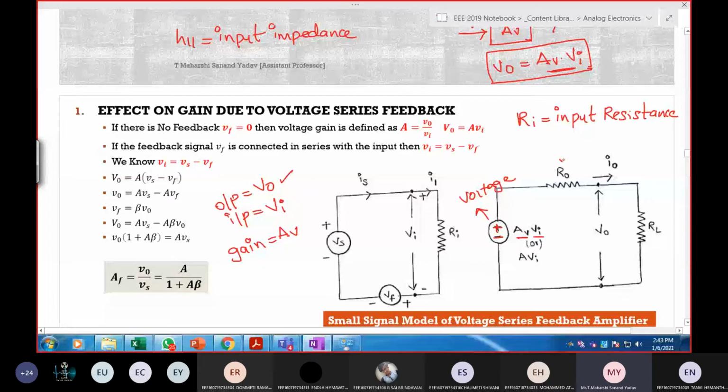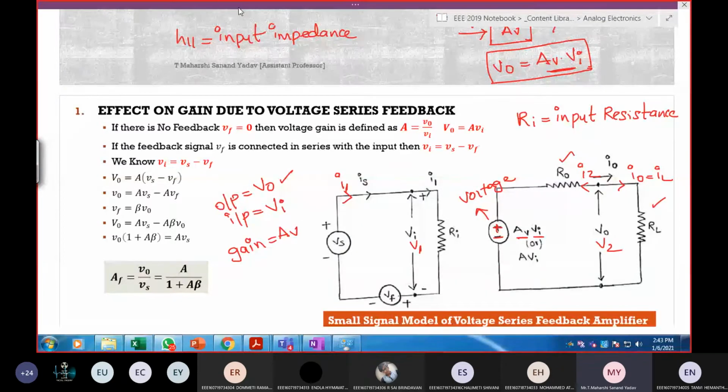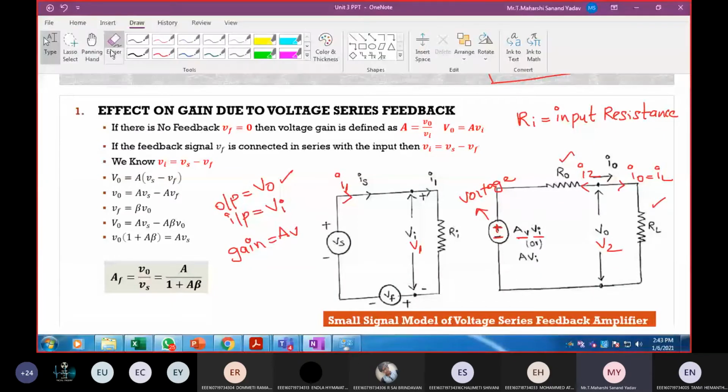Next, in series with resistor R0 followed by load RL. Here this is almost equivalent to V2, this is almost equivalent to V1, and the current flowing through this is I1, and here it is I2. The current flowing through this is I0, or else you can consider it as IL also. Anything is the same. Clear with this diagram? Have you got it? Why voltage source here? Why not current? Because after seeing all the remaining four, you'll get confused.